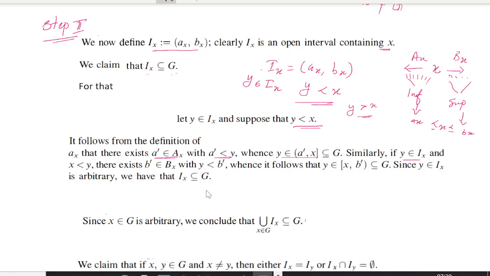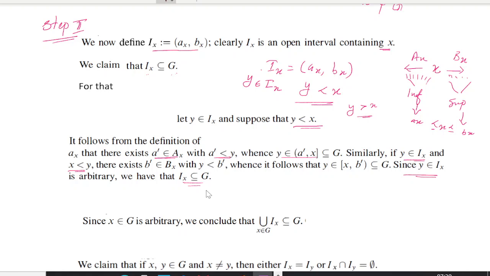Now similarly, if y belongs to I_x and x is less than y, what will happen? Here you started with y belonging to I_x and got that y belongs to G. Now similarly, if x is less than y, then we can find this b dash such that y is less than b dash, and y belongs to closed x, open b dash, which is contained in G. Now what follows? y belongs to I_x implies y belongs to G, and since we took y as arbitrary, I_x is contained in G. Okay, so that's our step 2.